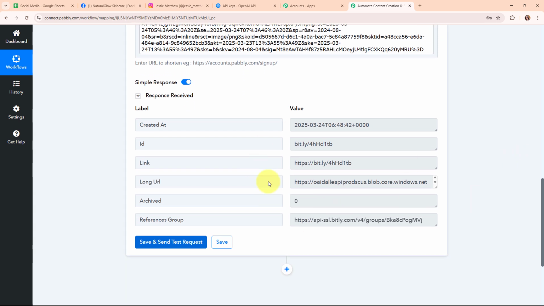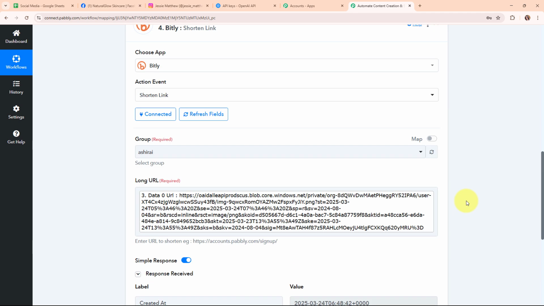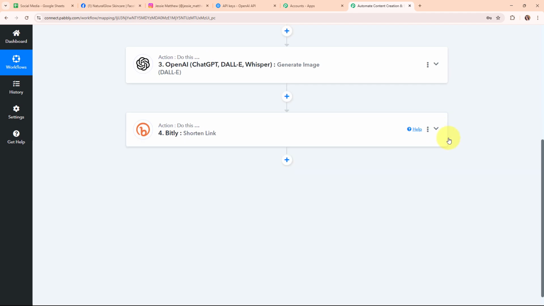And here you can see we have received a successful response where we have received the shortened link of the long URL that we posted over here. So with this, we have successfully set up this action step as well. So once we have shortened the link, automatically we are going to create the new post on our social media accounts, that are Facebook and Instagram, one by one.